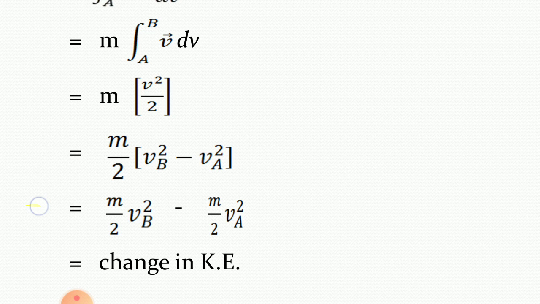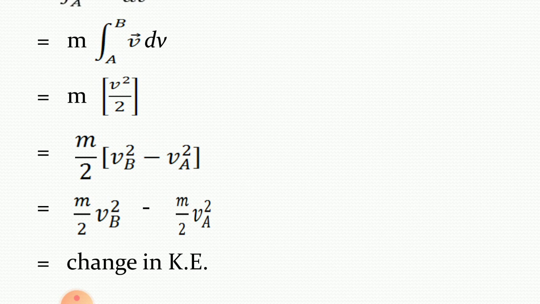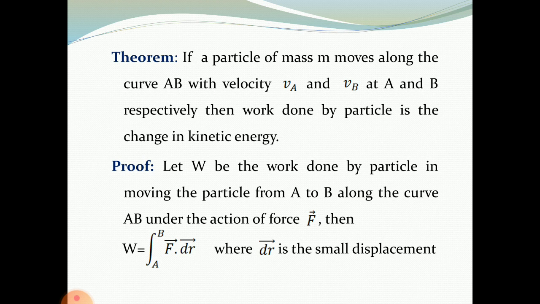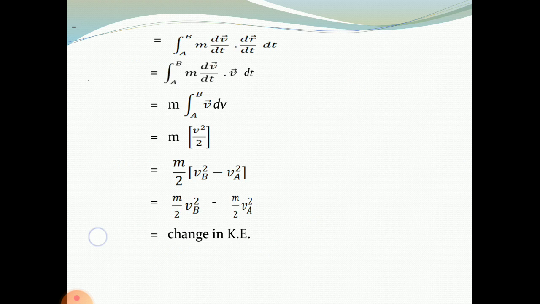But this m by 2 vb square is half m vb square, minus half m va square. That means this is the kinetic energy when the particle is at B, and this is the kinetic energy when the particle is at A. It is the difference of kinetic energy, meaning one is the kinetic energy at A, the other is the kinetic energy at B, and their difference is the change in kinetic energy. That means what we get is: work done by a particle is equal to the change in the kinetic energy. Okay.